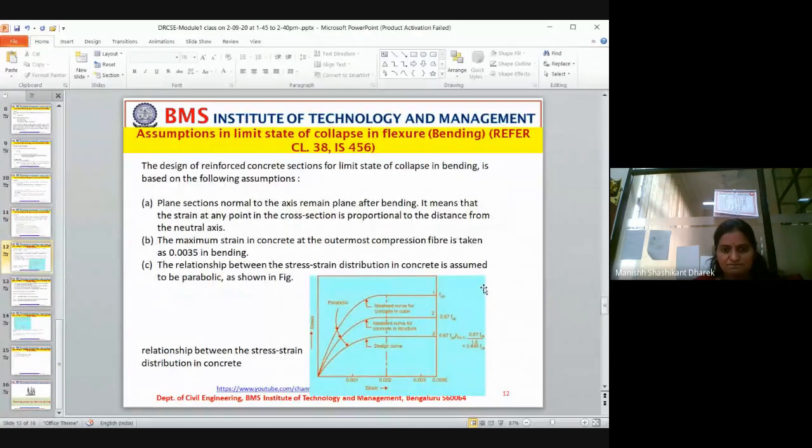Now, assumptions in the limit state of collapse in flexure. The same thing is given in the code also. We will see that also. What are the assumptions made? Plane sections normal to the axis remain plane even after bending. Now tell me, what is the axis? Neutral axis. Guys, what is axis? What is neutral axis?